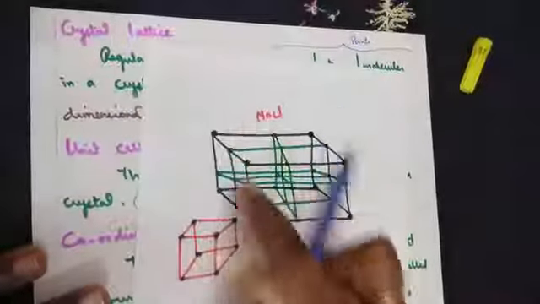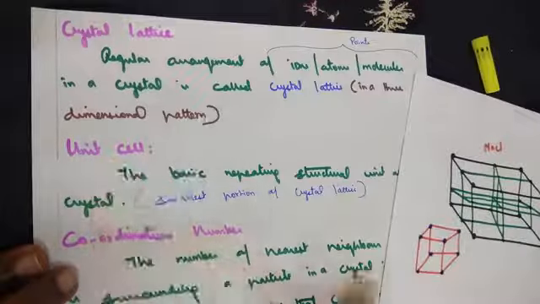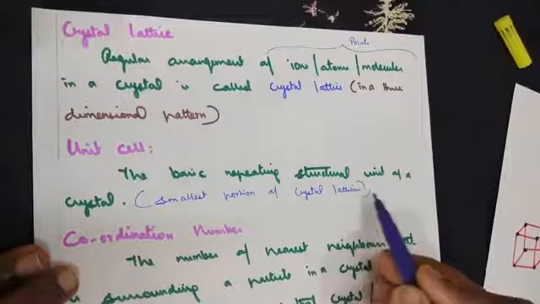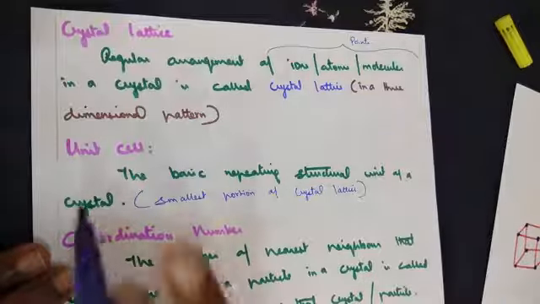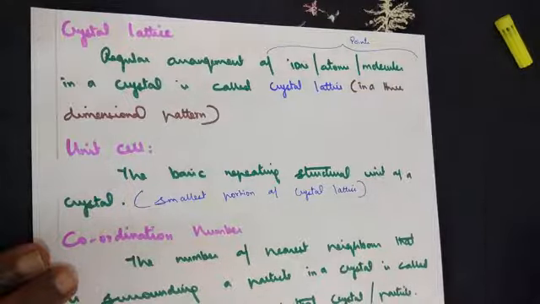It's a three-dimensional pattern we are drawing here. Unit cell, when we say the basic repeating structural unit of a crystal, it's nothing but the smallest portion of a crystal lattice.